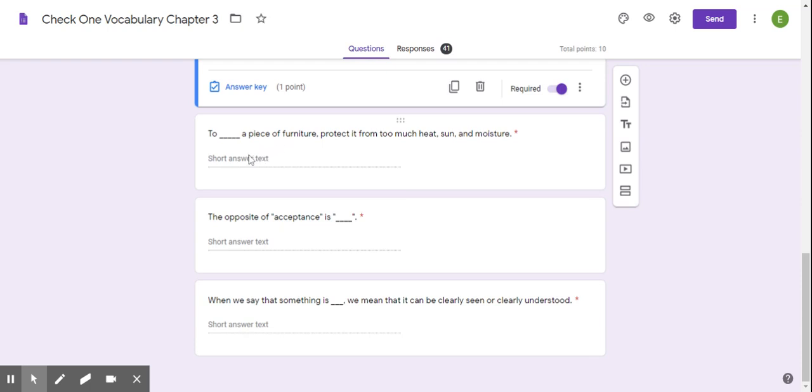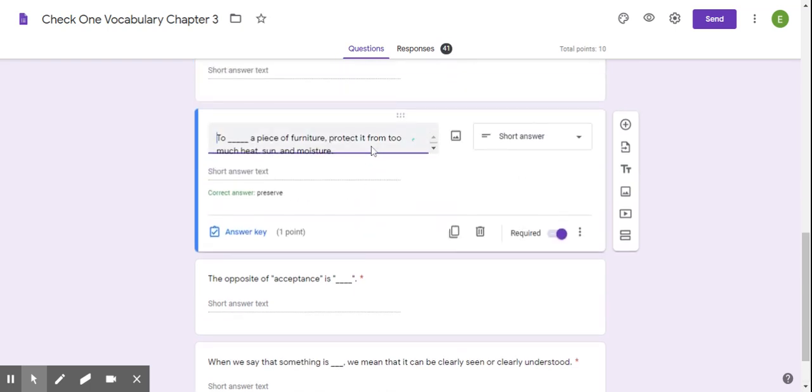Our next sentence is, to blank a piece of furniture, protect it from the sun, heat, and moisture. So you want to preserve it. You don't want the sun and the heat and the water to get on it and ruin it.